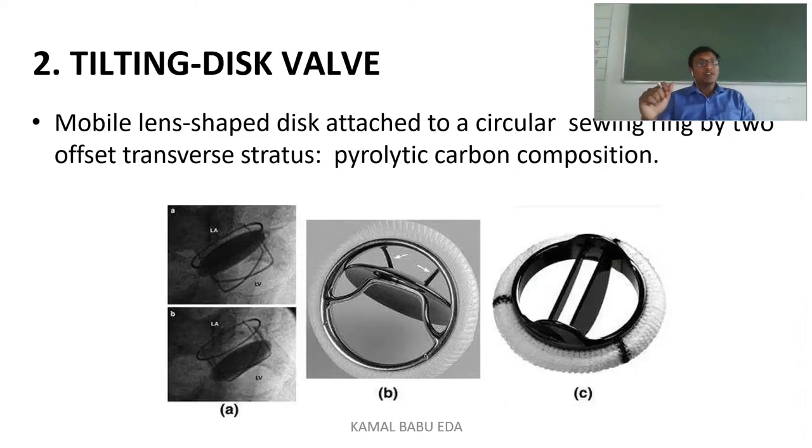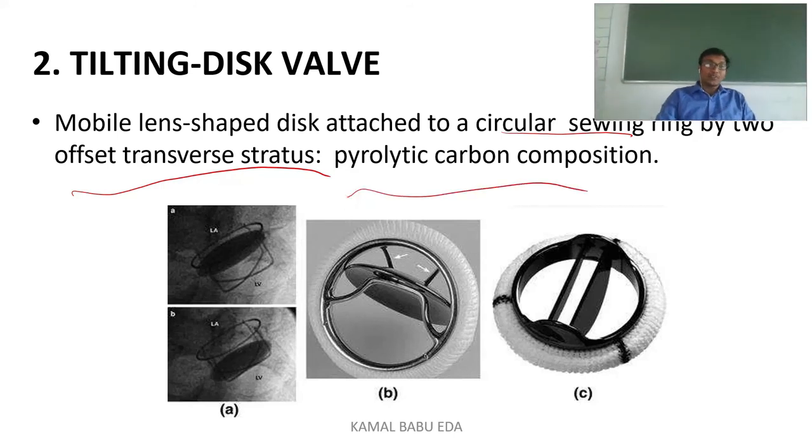And next we have the tilting disc valve. In the tilting disc valve, we have a mobile lens shaped disc. It is attached to the circular swing ring, mainly by two offset transverse struts. So whenever the blood is being pumped, due to the force it will rotate in a circular manner, meaning it will tilt. If it is tilting, the blood can enter into the other part of the valve. So this is how the tilting disc valve will work. It is mainly made up of pyrolytic carbon composition.